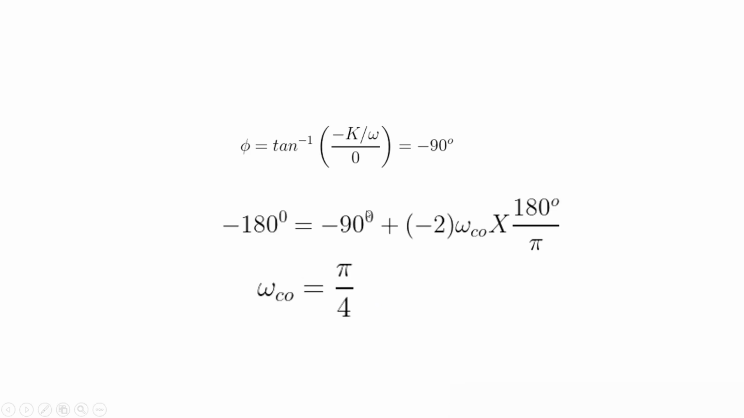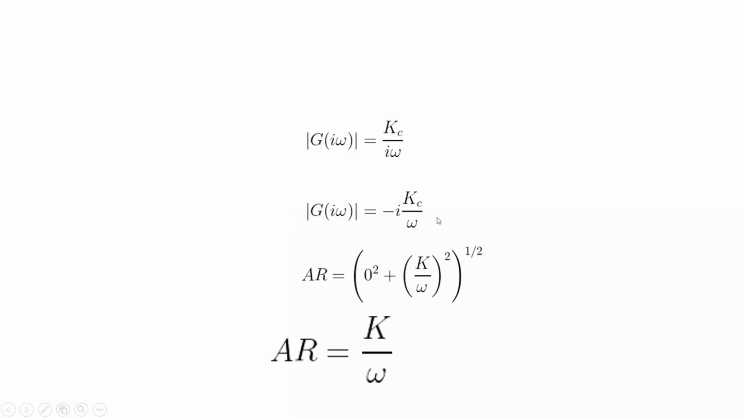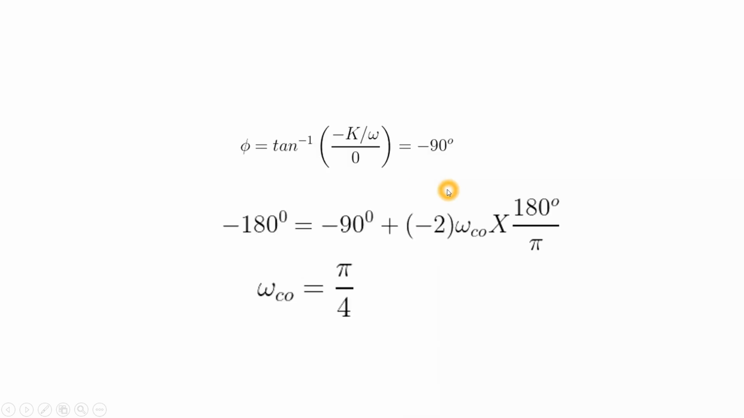Now the phase lag is calculated as tan inverse B upon A, and since it is of the form A plus iB, B is equal to minus Kc upon omega and A is equal to 0. From this we get tan inverse of (minus Kc upon omega) upon 0. From this we get minus 90 degrees. And now we will calculate the crossover frequency.